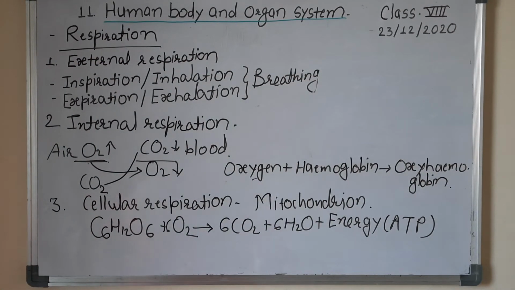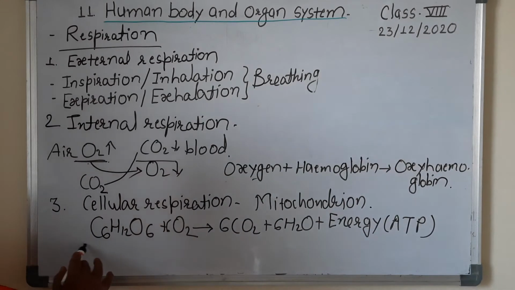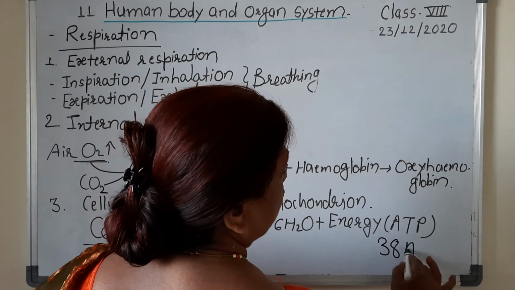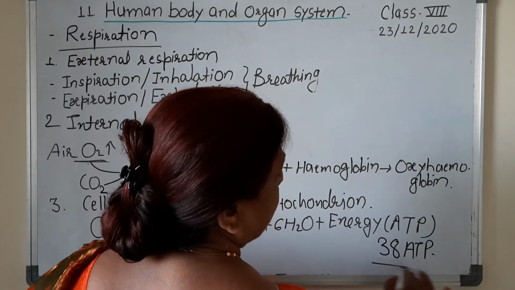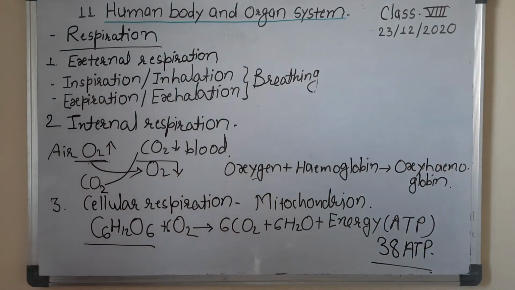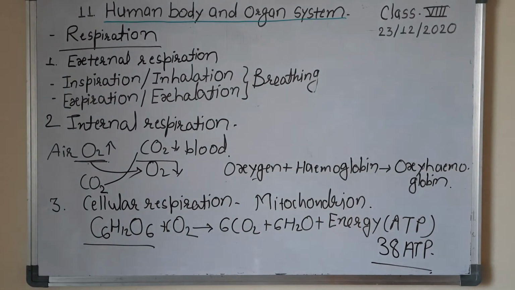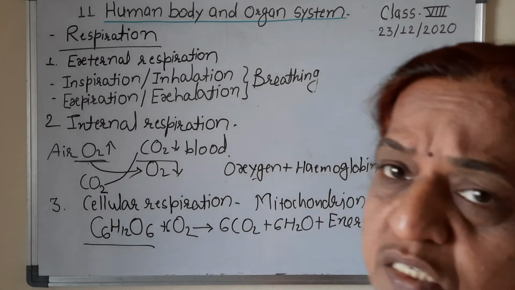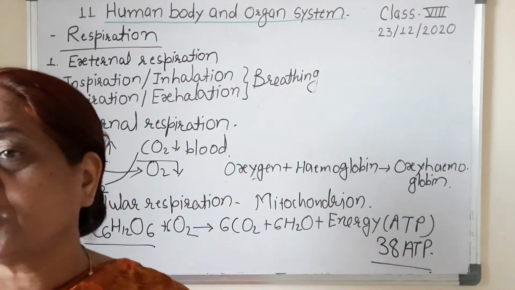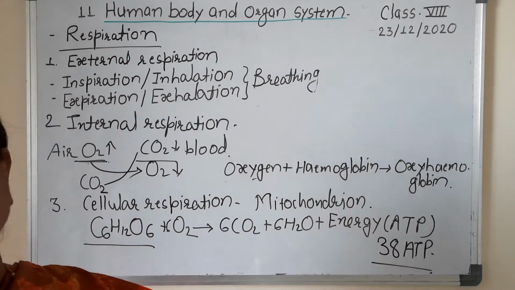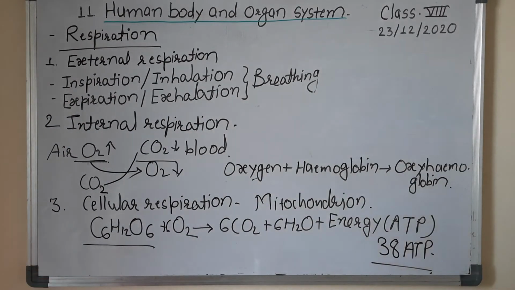Now when one molecule of carbohydrate undergoes oxidation, 38 ATP molecules are formed, and this is a large amount of energy, nearly equal to 673 kilocalorie. That energy is utilized by the organism to perform various functions within the body, and in that way the actual process of respiration takes place in humans.